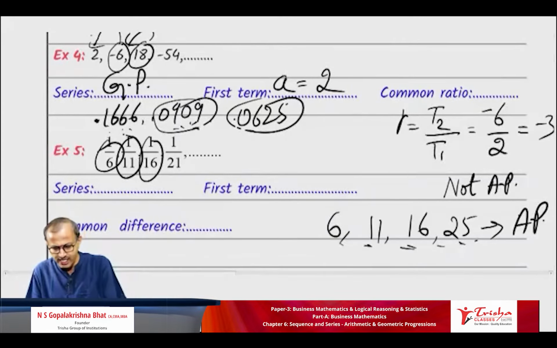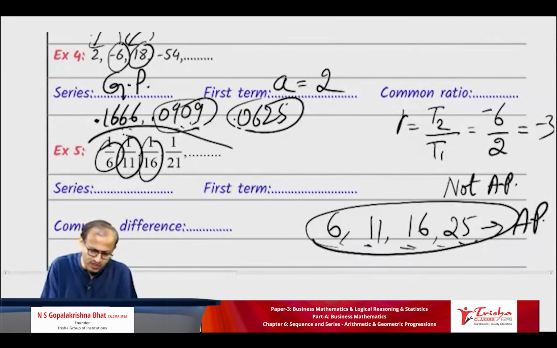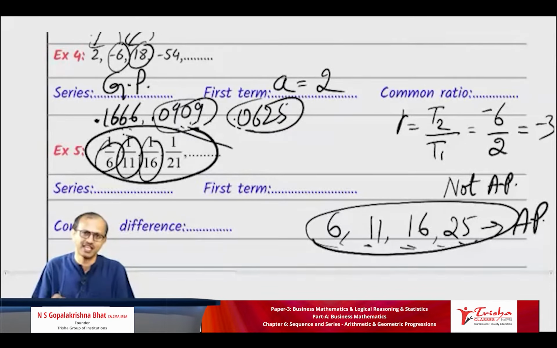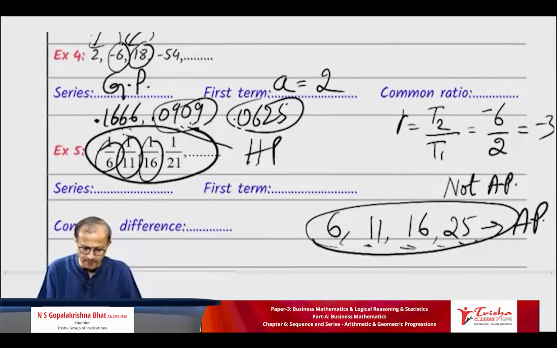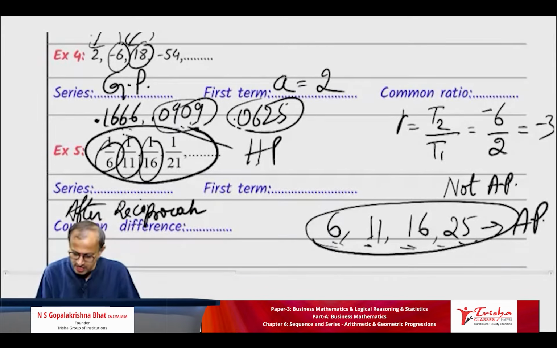After reciprocating, if these terms are in AP, then what should this be? Always the reciprocal of each term of an AP will give you HP. Therefore, final conclusion, it is HP. There is no common difference here, but after reciprocation, if you make it AP, what is the common difference?